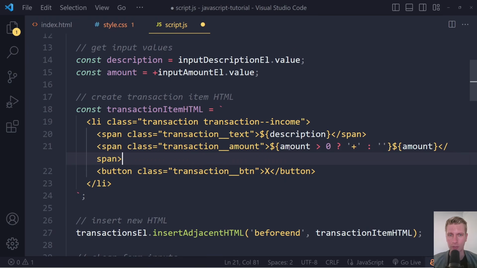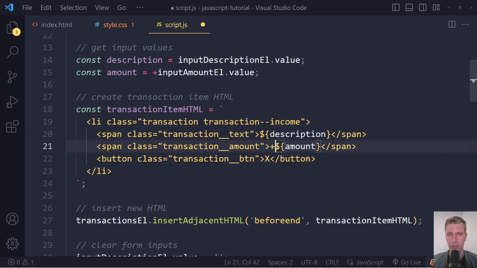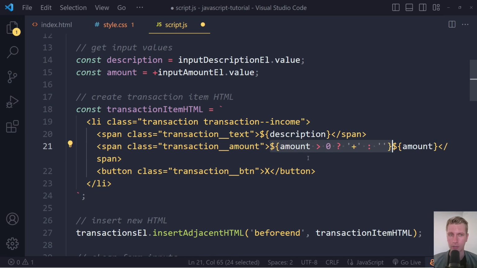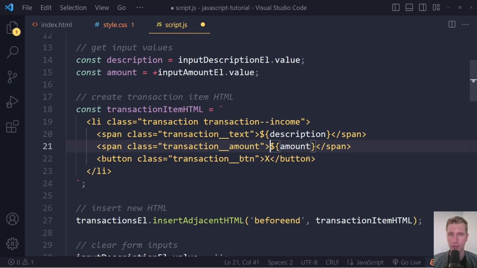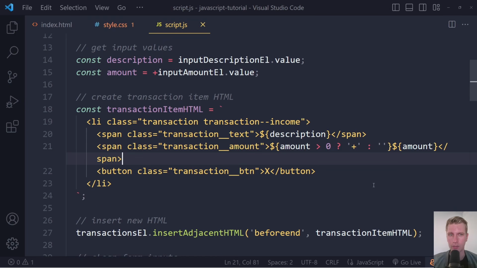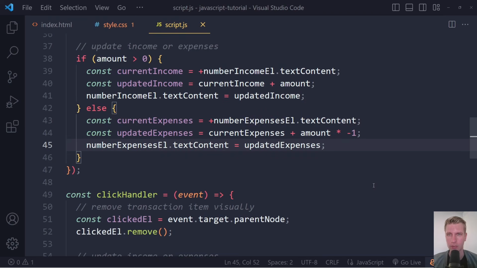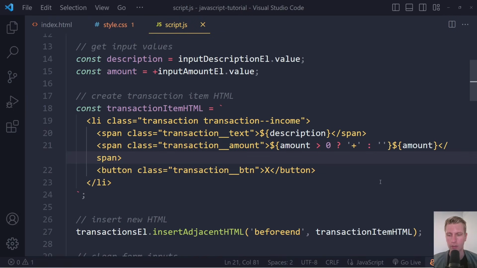The logic looks a bit messy here, but this is one JavaScript expression. We're gonna have just a quick check. Is the amount greater than 0? We will get a plus here, right? That's what we will get here. Otherwise, we get nothing. It will just be this, right? And if it's negative 100, it will just be negative 100 here, right? So this is what we have right now.